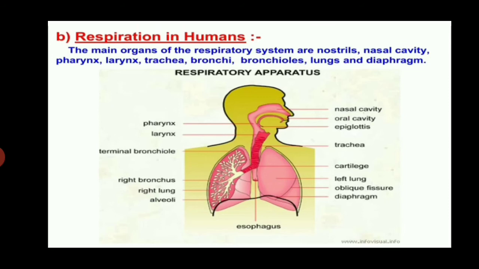Each bronchiole terminates into a sac called an alveolar sac or alveolus. Each alveolar sac is extremely thin-walled and looks like a bunch of grapes. It is surrounded by a network of blood capillaries. Exchange of gases takes place in the alveoli.